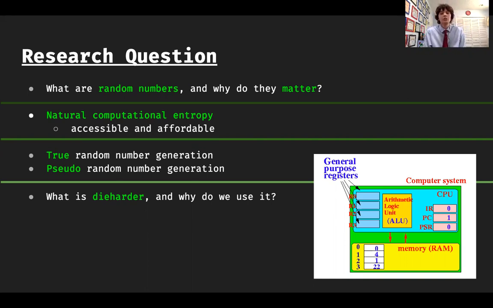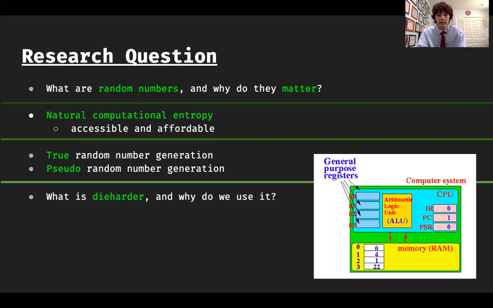Pseudo random number generation is when you use an algorithm, just a pure mathematical function, to give you random numbers. So you give it a number and it'll give you a spread of numbers that are so spread out, and it looks like there's no pattern between them, but in reality, there's some complicated algorithm that's generating them. The number you give it, by the way, is called the seed.